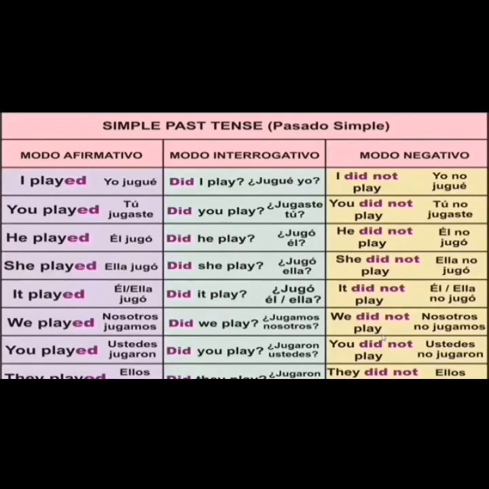Okay. And in negative form, remember that we use the auxiliary did not. Okay. Recuerden que en la forma negativa nosotros usamos el auxiliar did not. Okay. I did not play. And the verb in the base form. Y el verbo en su base forma, ¿ok? I did not play, you did not play, he did not play, ¿ok? Yo no jugué, tú no jugaste, él no jugó, ¿ok? Esto se los explico en español.